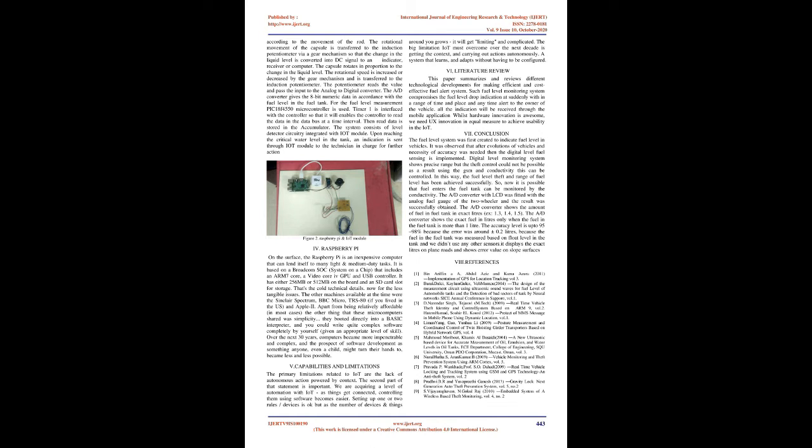Measuring the fuel level in the fuel tank. For measuring the fuel level, a float level sensor is used. The sensor is used to obtain the level in the fuel tank. The sensor consists of a potentiometer and a float capsule along with a rod. When the fuel is filled in the tank, the level increases. The transmitting unit has the float capsule which rotates according to the movement of the rod. The rotational movement of the capsule is transferred to the induction potentiometer via a gear mechanism so that the change in the liquid level is converted into a DC signal to an indicator, receiver, or computer.